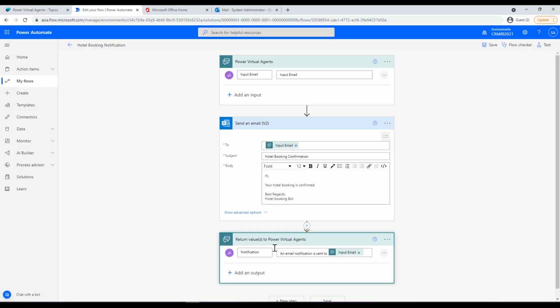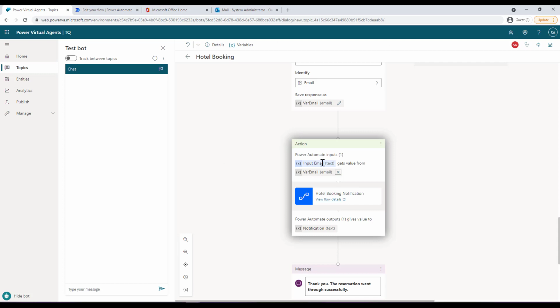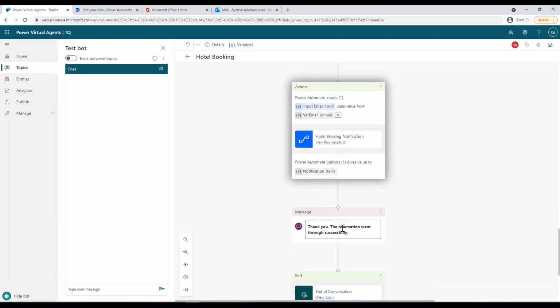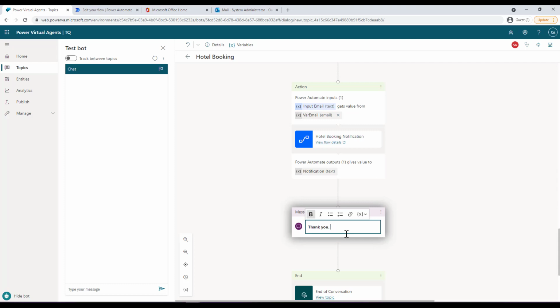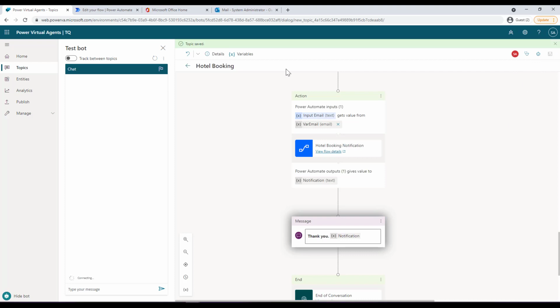Okay, now this will act as an input over here to your Power Virtual Agents. Do you want to use this? You can actually use this. For example, what I can do is delete this message and tweak it a little bit and provide this notification over here. So whatever is the output from that Power Automate will be displayed over here. Okay, so let me just go ahead and click on save. And once it is saved, we can now test this bot.